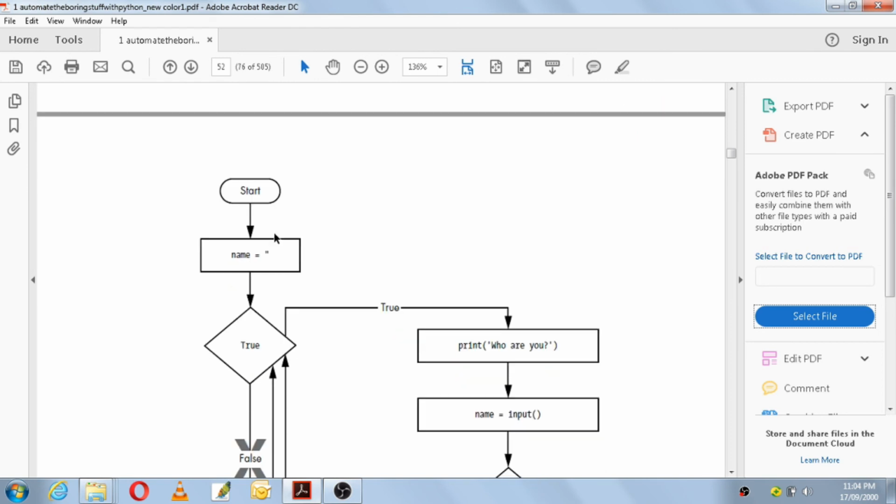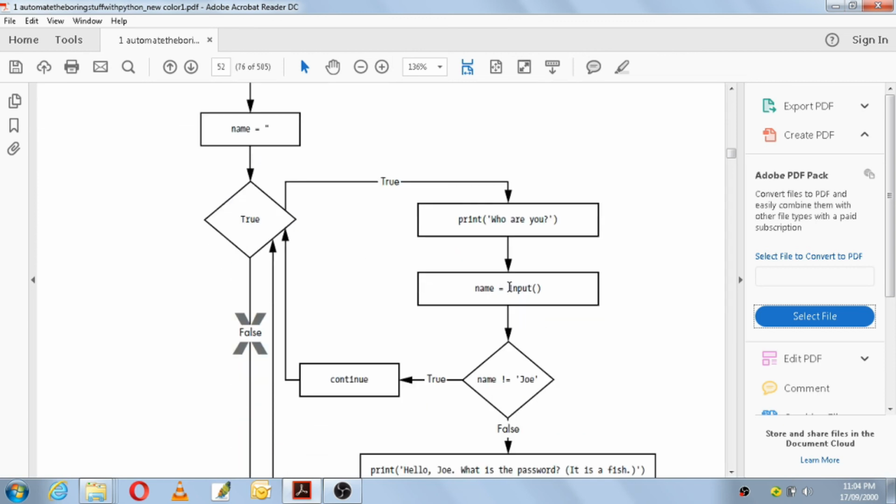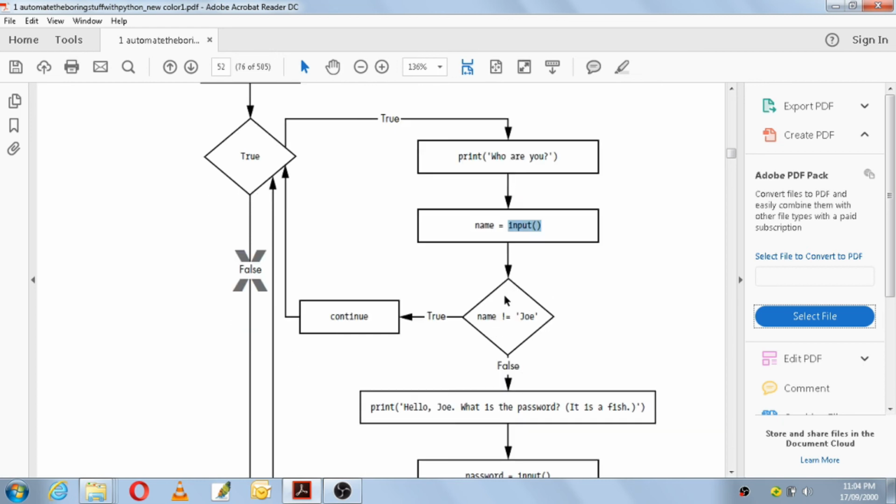The flowchart is also there. Start: name is equal to an empty string, it will take it as true, and for true it will print who are you. The input function will help to take the name from the user. If the name is not equal to Joe, it goes to true, comes back, and asks you again. If you enter Joe, then the condition is obviously false.